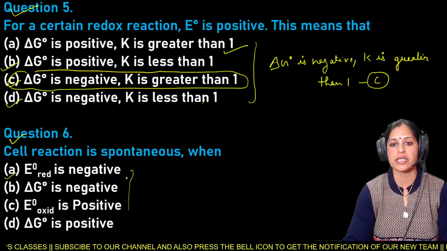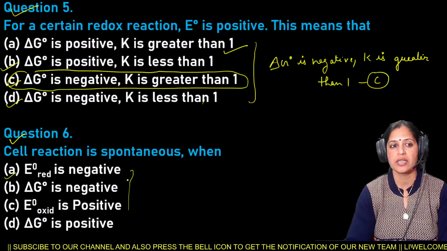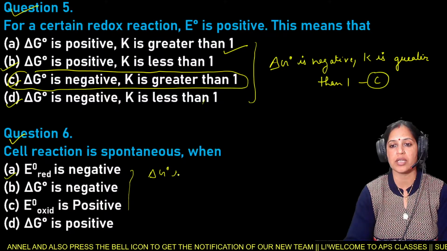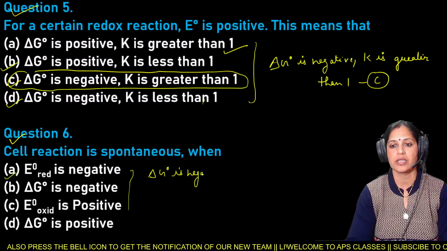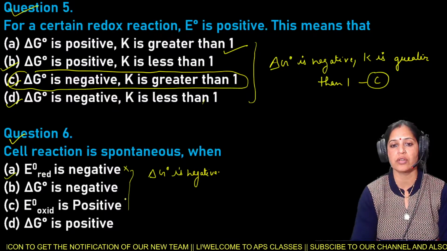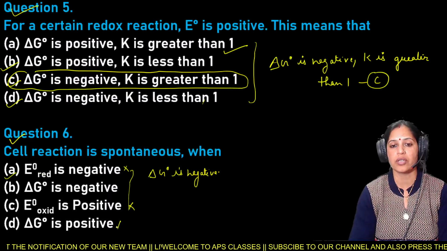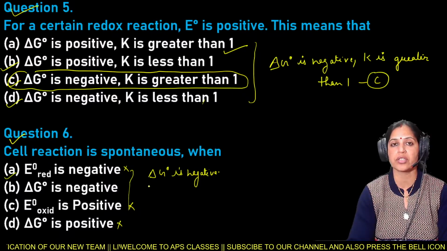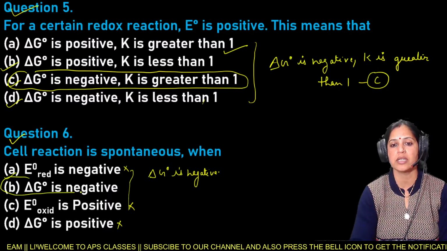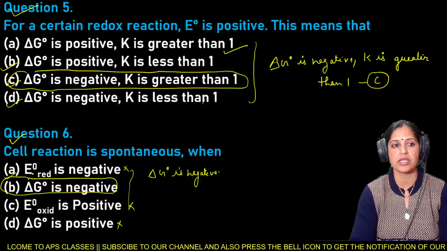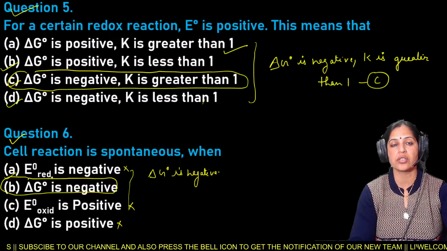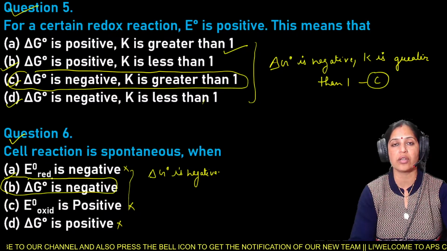So a cell reaction is spontaneous when delta G naught is negative. Not E naught reduction is negative, not E naught oxidation is positive, not delta G naught is positive. For a cell reaction that is spontaneous, delta G naught is negative. So here option B is the right answer for the question number 6. That is, if a cell reaction is spontaneous, then delta G naught is negative.